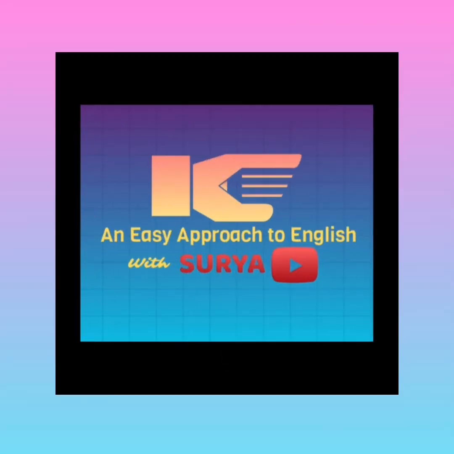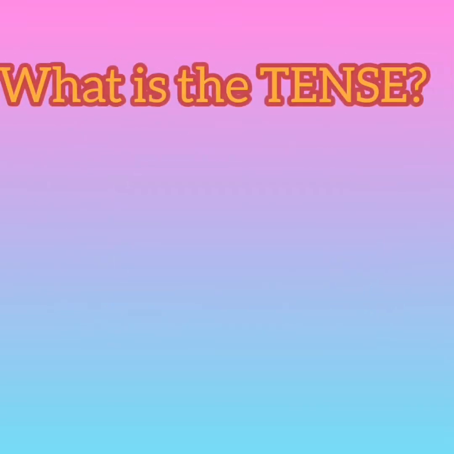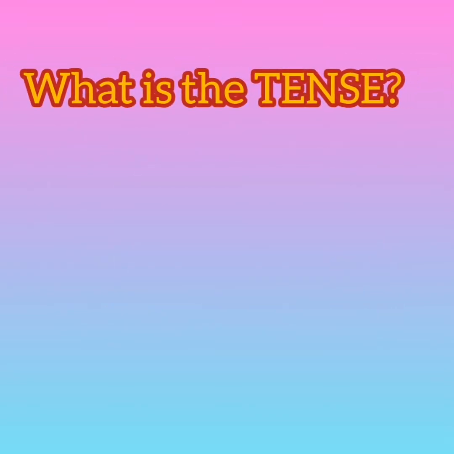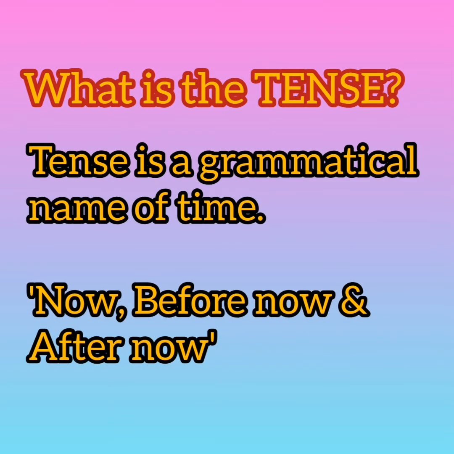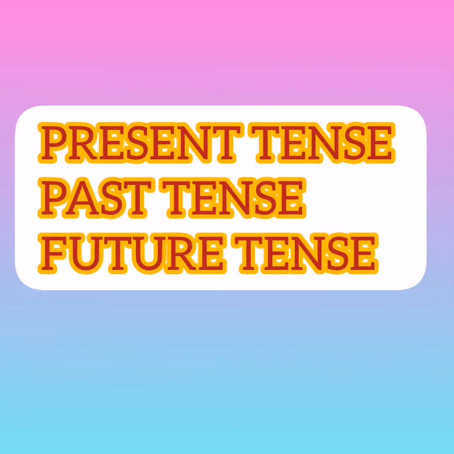Very good morning, students. Today in this video I will explain the term verbs in tenses. First of all, I will explain what a tense is. A tense is the grammatical name of time. Like now, before now and after now are the three phases of time. Accordingly, there are three tenses also: present tense, past tense and future tense.